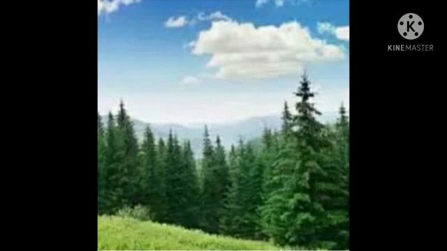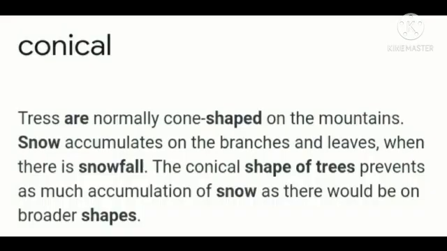Students, now we will learn some different forms of adaptation. Trees found in places that get snow have a conical shape to prevent snow from accumulating on the branches and damaging the tree. Trees are normally cone shaped on the mountains. Snow accumulates on the branches and leaves when there is snowfall. The conical shape of trees prevents as much accumulation of snow as there would be on broader shapes.